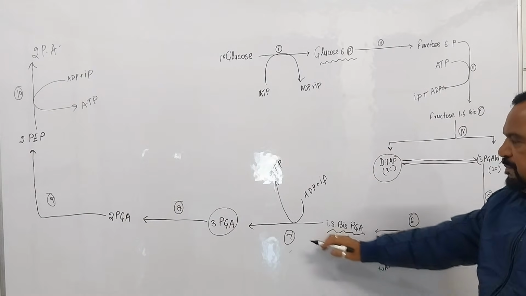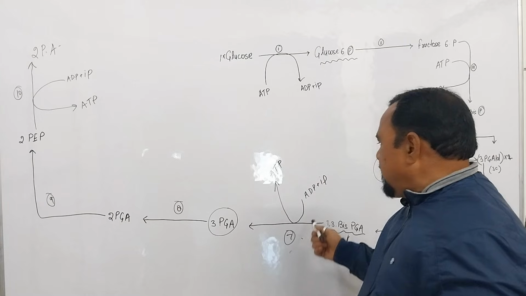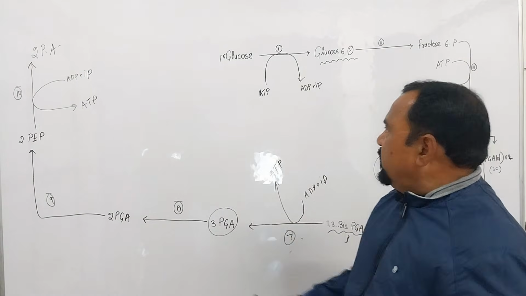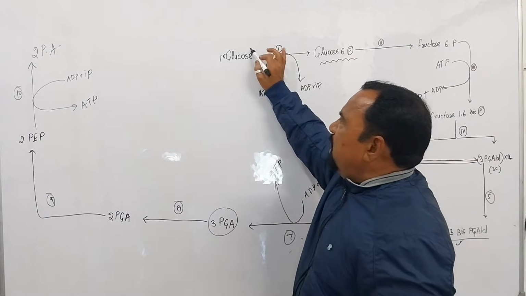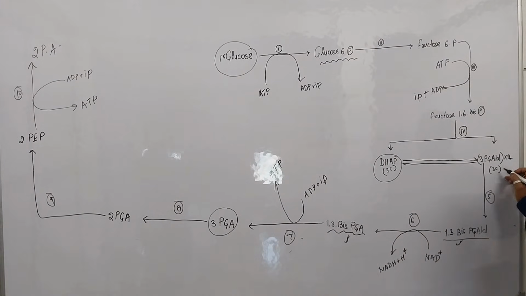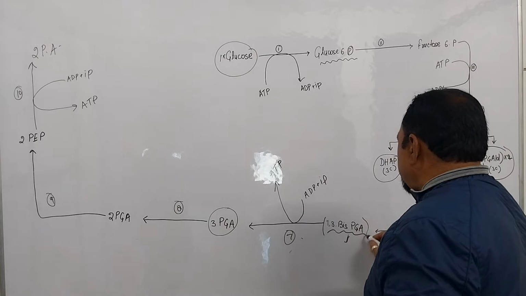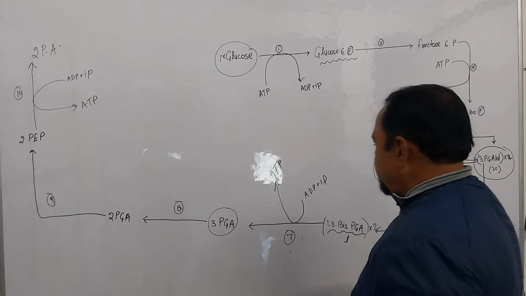Just see step number 7 and step number 10. 1 molecule of ATP is produced here. But you have taken 1 glucose molecule, and 2 molecules of PGALD are already produced. It means all molecules are produced 2.